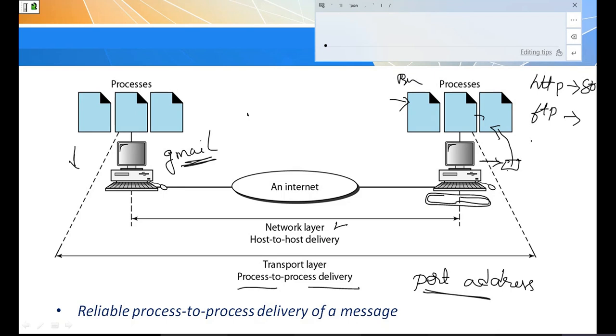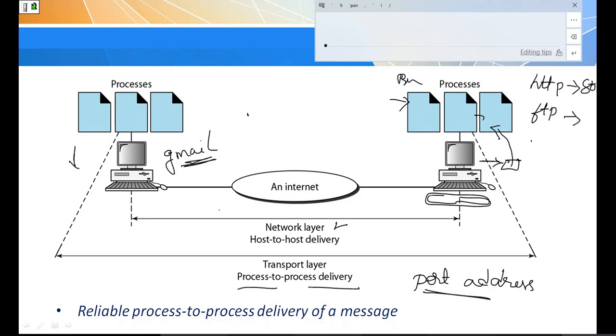Are you getting it? The internet is not a very simple thing. Whatever I am explaining now is still brief. If you want to understand each layer thoroughly, it will be like one chapter. So here just remember, don't go into so much detailed information as of now. Network layer is just identifying the system.